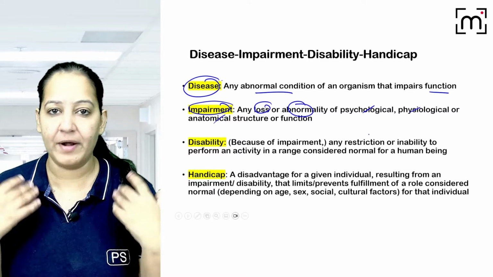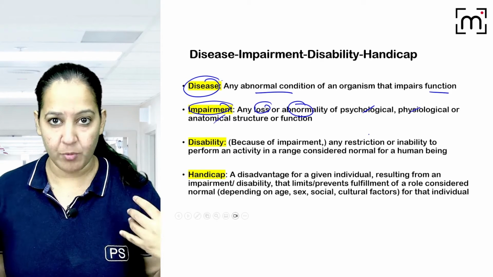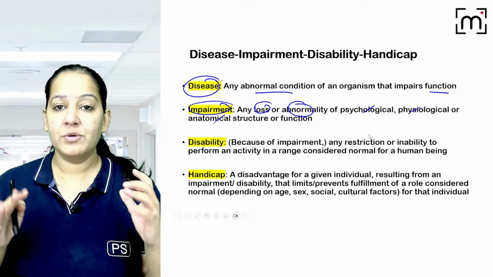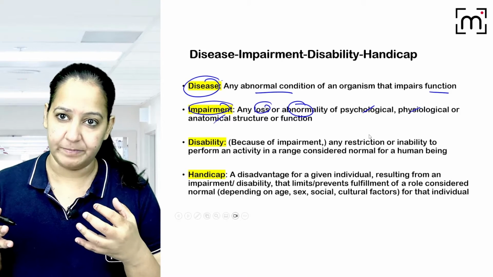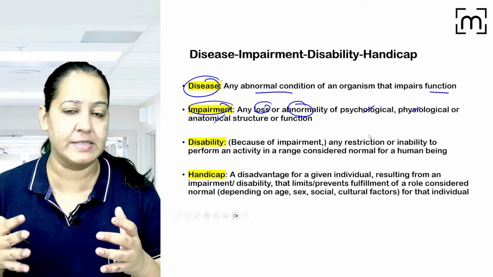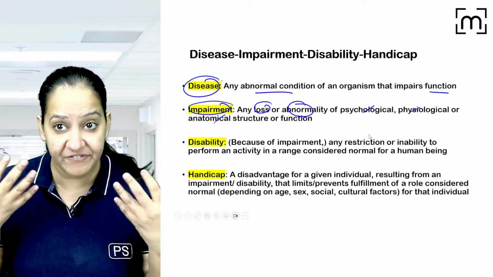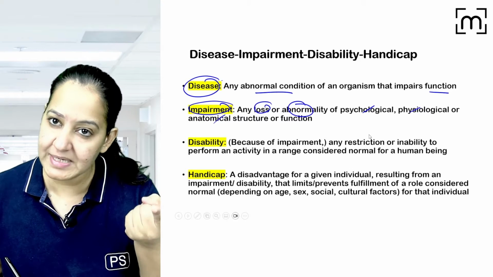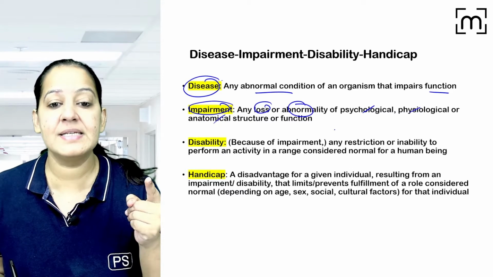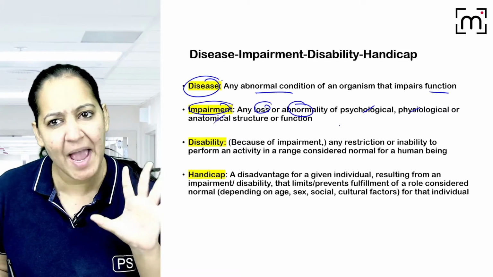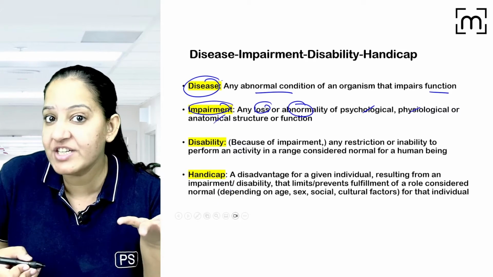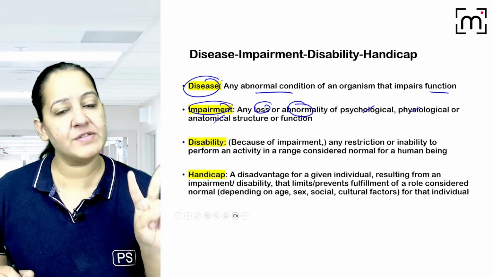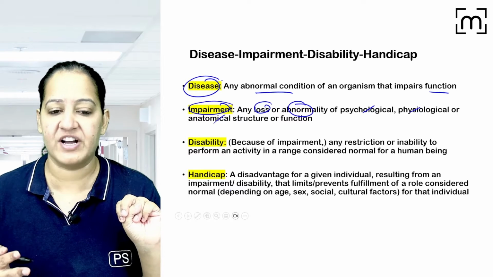psychological structure. In the body, what structures do we have? We have anatomical parts, we have physiological functioning, we have psychological functioning. So that's the human body. If there is any loss of anatomical structure, some injury or anatomical loss, or there is impairment in the physiological or psychological function, that is known as impairment. So there is a difference between disease and impairment. Disease is any abnormal condition in the human body. Learn the terms. Any abnormal condition is disease, but loss of anatomical structure or impairment of psychological and physiological functioning is known as